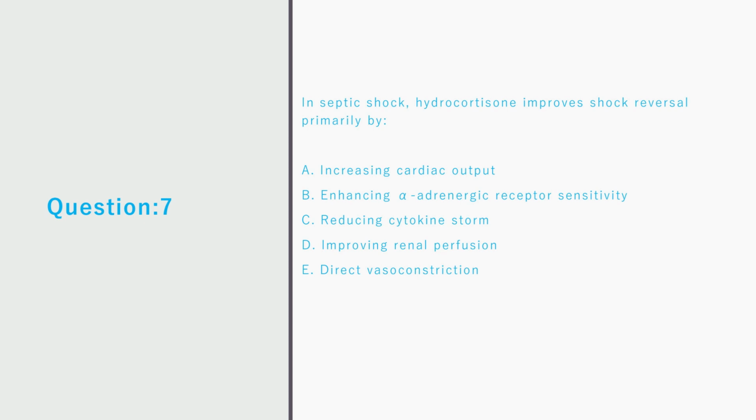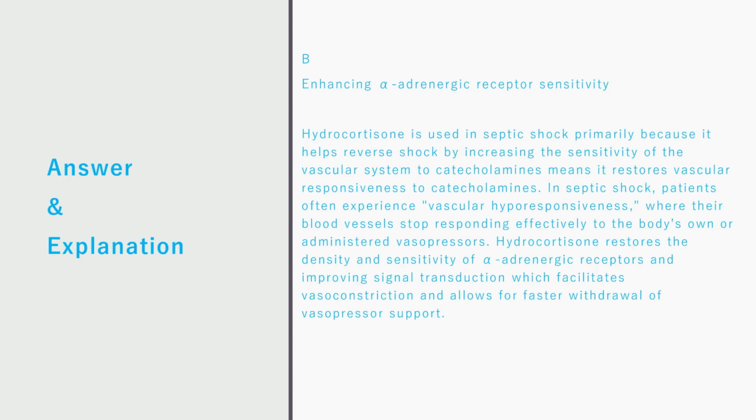In septic shock, hydrocortisone improves shock reversal primarily by A. Increasing cardiac output. B. Enhancing alpha-adrenergic receptor sensitivity. C. Reducing cytokine storm. D. Improving renal perfusion. E. Direct vasoconstriction. Correct answer is B. Enhancing alpha-adrenergic receptor sensitivity.